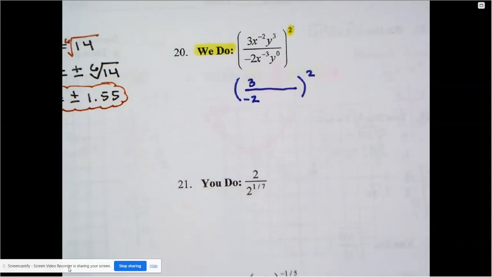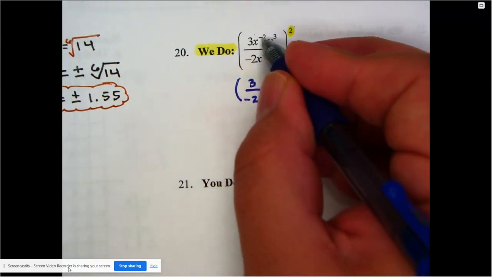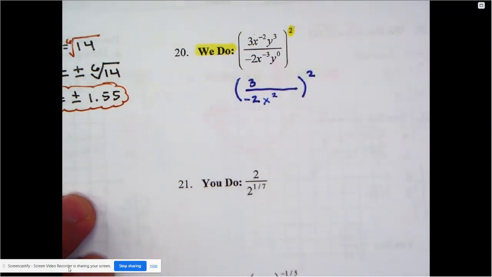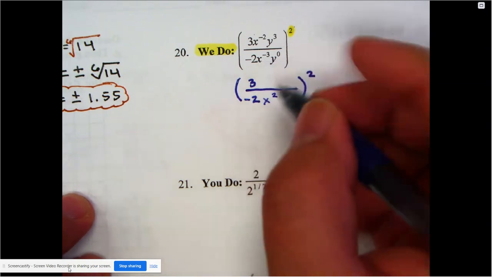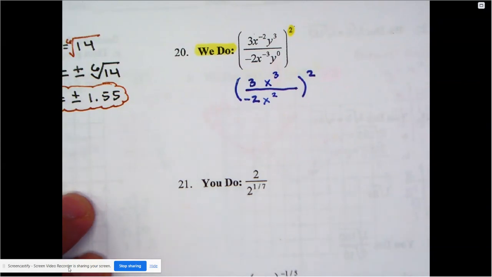But now we have to look at the letters. So look at the X. It says X to the negative 2. That has a negative power. Well, then it can't stay on the top. It's moving to the bottom. The X to the negative 3 has a negative power. Well, it can't stay at the bottom. It has to move to the top. And remember, when you make the move, those negatives disappear.